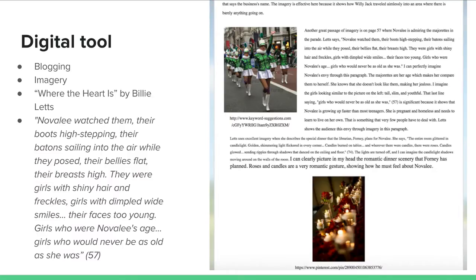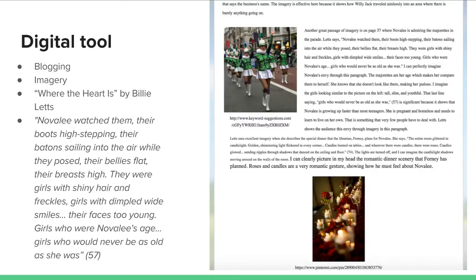I believe that blogging taught me the most out of all of the digital tools that we used. It allowed me to think critically about my independent reading book. For example, instead of simply reading through the book without paying attention to rhetorical devices, blogging allowed me to notice the detailed imagery. For example, in the novel Where the Heart Is by Billy Letts, the main character Novalee is 17 years old and she is pregnant. She is watching the majorettes in the parade.